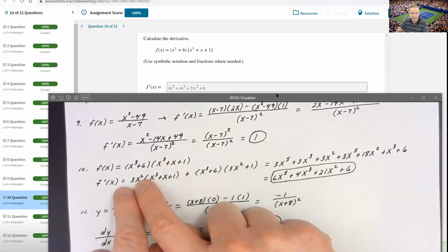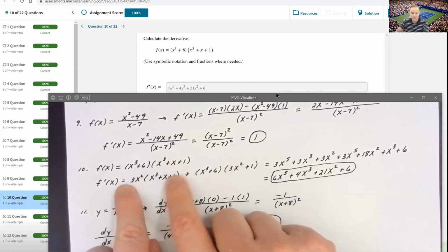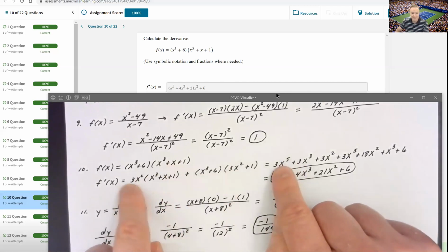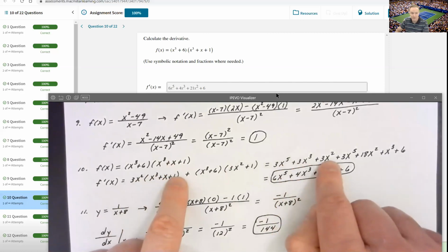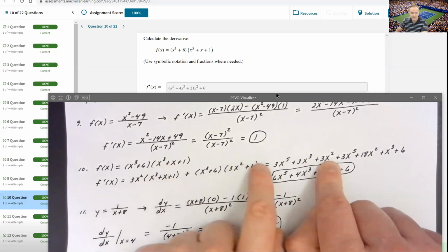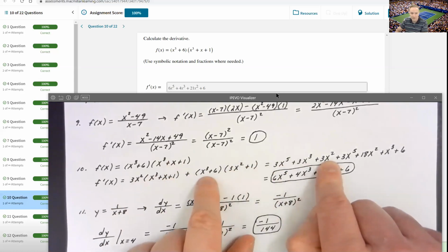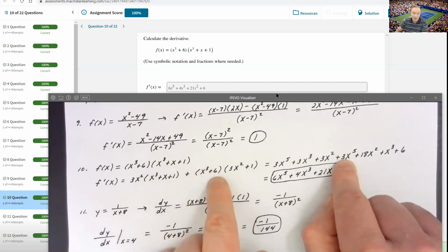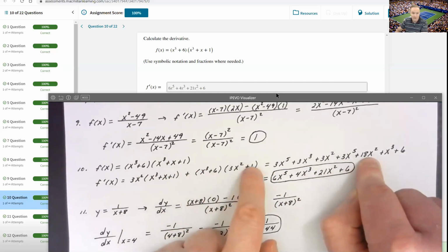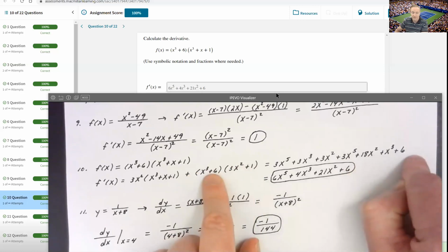Now it's just a matter of algebra. I distribute the 3x squared throughout the first group to get 3x to the 5th plus 3x cubed plus 3x squared. I FOILed out the second two binomials to get, again, 3x to the 5th plus 18x squared, and then plus x cubed plus 6.